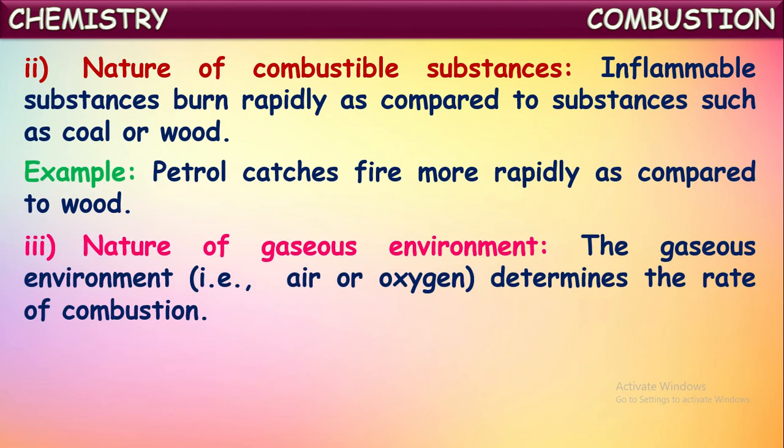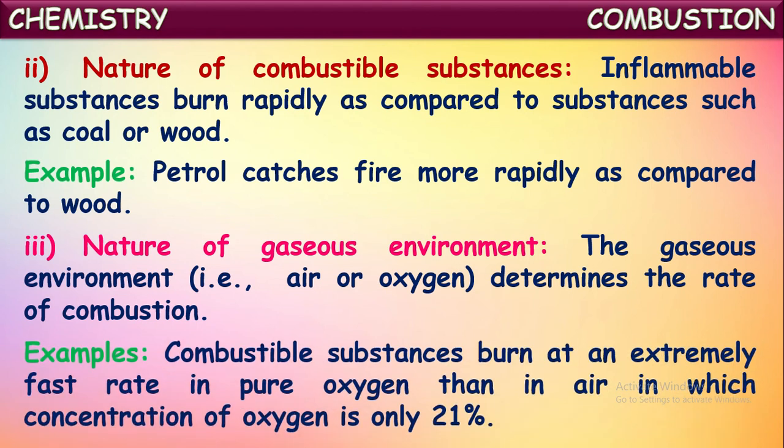Next one, the nature of the gaseous environment. The gaseous environment determines the rate of combustion. Yes, if there is oxygen, then combustion occurs faster. Let us see an example here. Combustible substances burn at an extremely fast rate in pure oxygen than in air, in which the concentration of oxygen is around 21% by volume.